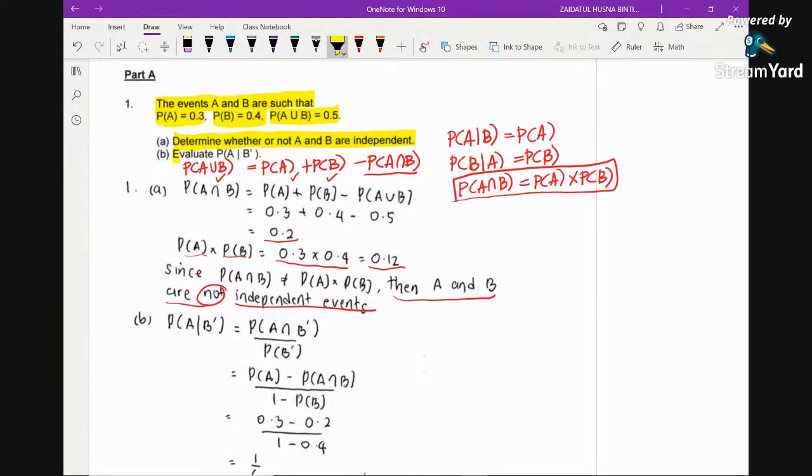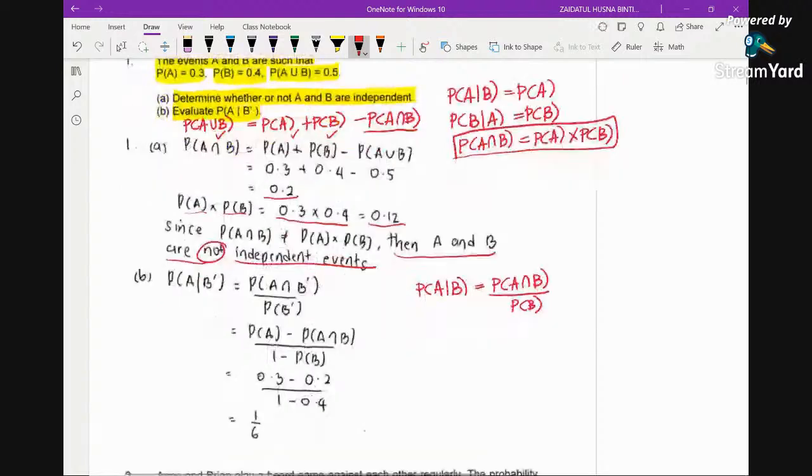Then, part B says evaluate the probability of A given B prime. By using the conditional probability formula, if you have A given B, the formula is P(A intersect B) divided by P(B). This formula will be given in the exam, so you don't have to worry. Now by substituting into the formula, P(A given B prime) is equal to P(A intersect B prime) divided by P(B prime).